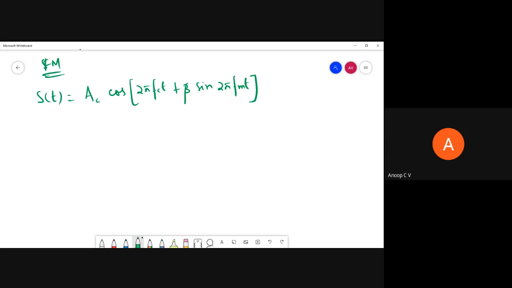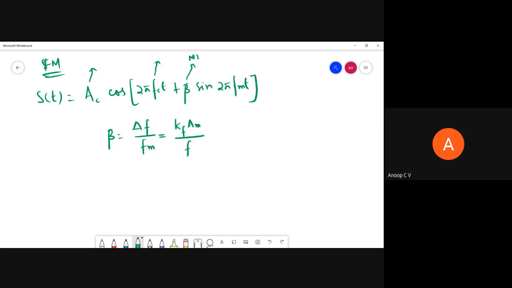This is the standard expression for single tone FM, where Ac is carrier amplitude, fc is carrier frequency, beta is modulation index, and beta is equal to delta f by fm, where delta f in turn is kf into Am.